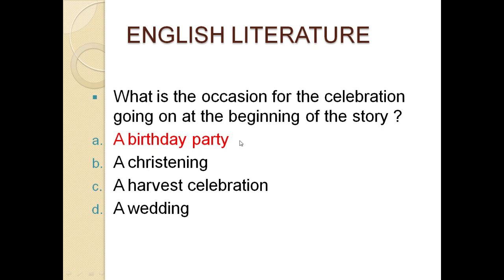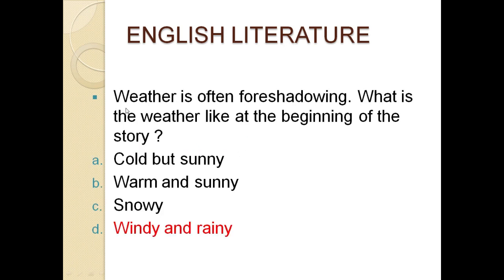The next question is number 6. Weather is often foreshadowing. What is the weather like at the beginning of the story? Option A, cold but sunny. Option B, warm and sunny. Option C, snowy. And option D, windy and rainy. The correct option for this question is D, windy and rainy.